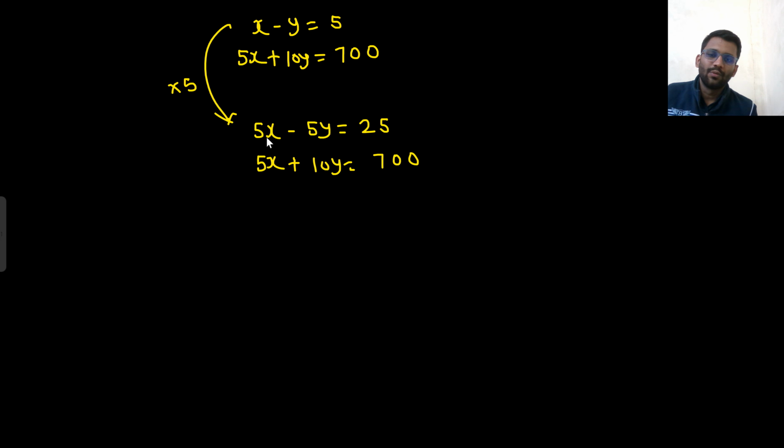You can subtract 1 from 2. From there you will get 15y is equal to 675, right? Then you need a calculator. 675 by 15 gives the y value equal to 45, and if y is 45, that means x is 50, right?